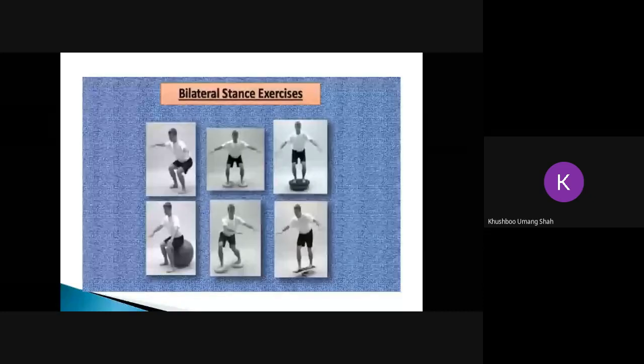You can see all the activities that are being done in the bilateral stance, but this depends upon the patient, how young the patient is, and how easily the person is able to do them. So these are the activities in bilateral stance, both legs on the floor. Next slide.